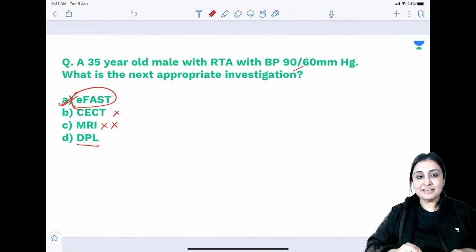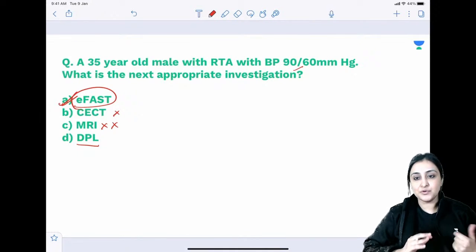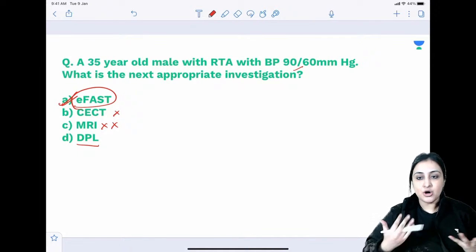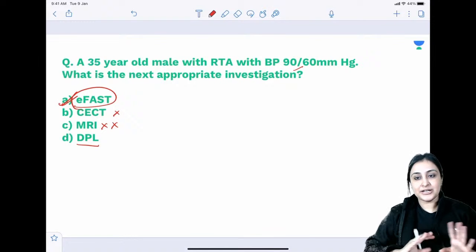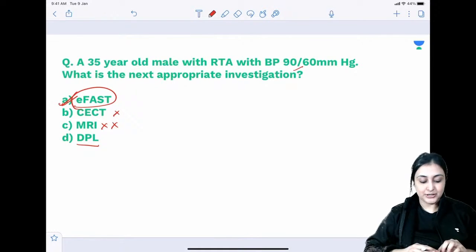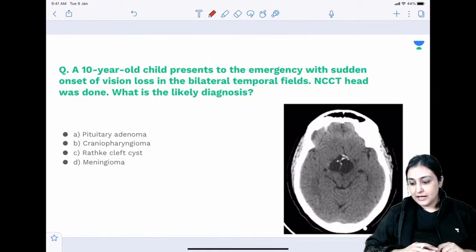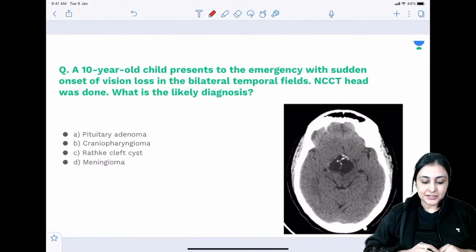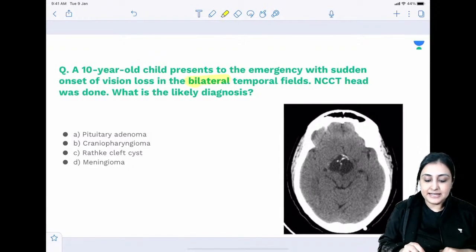DPL is not done if you have EFAST. Diagnostic peritoneal lavage is not performed nowadays, except in extreme cases where you have no ultrasound, no radiologist, no doctor, no EFAST, then you can do DPL. Okay, fine. Next. 10-year-old child with emergency with sudden onset vision loss in bilateral temporal fields.